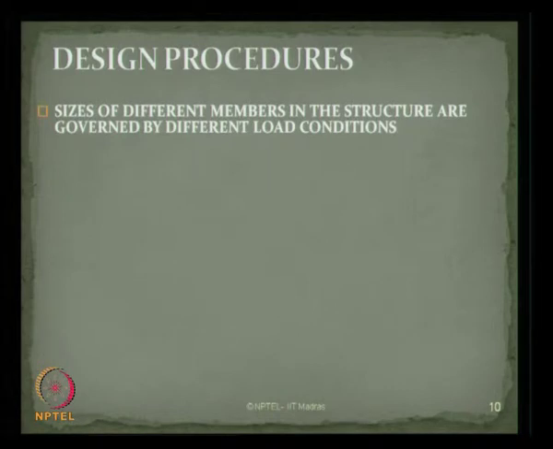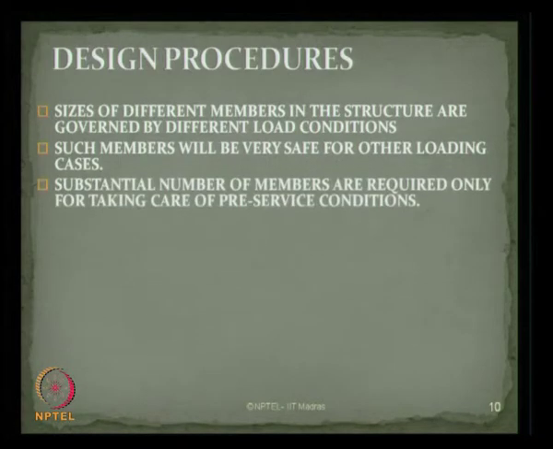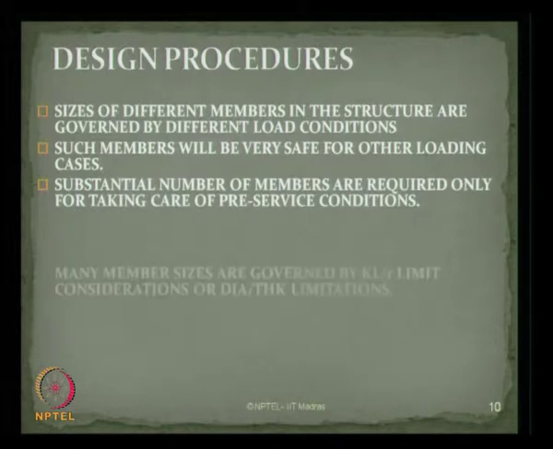Having understood that, we will obtain and check the member sizes and dimensions from the API or ABS codes. Then we talk about different sizes of members in the structure which are governed by load conditions and different load combinations. Such members will generally be safe for other loading cases. A substantial number of members are required only for taking care of pre-service conditions.